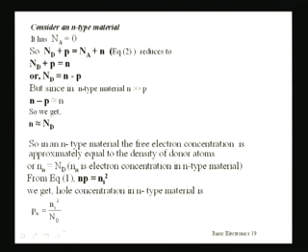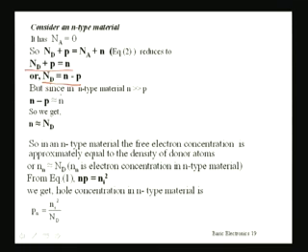Now, if we consider a solely N-type material, because we can dope either by N-type or by P-type impurity, then in an N-type material, Na will obviously be 0. Equation 2 will now boil down to Nd + p = n, since Na = 0, or Nd = n − p. Now, as it is an N-type material, the concentration of electrons is much more than the concentration of holes. So n − p we can roughly say is equal to n.